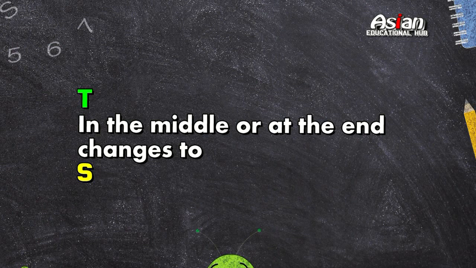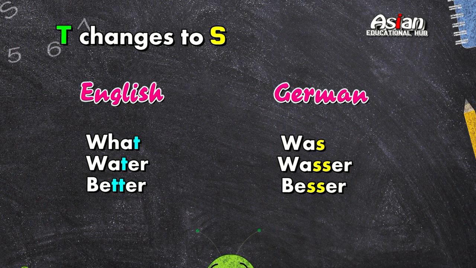Next type of words, T changes to S if T is in the middle or at the end of a word. So T changes to S. For example, in English we have what, and in German was. Water becomes Wasser and better becomes besser. So T has changed to S in German.